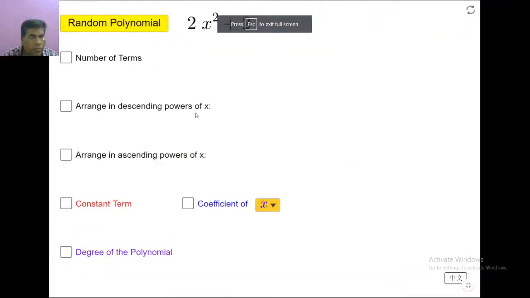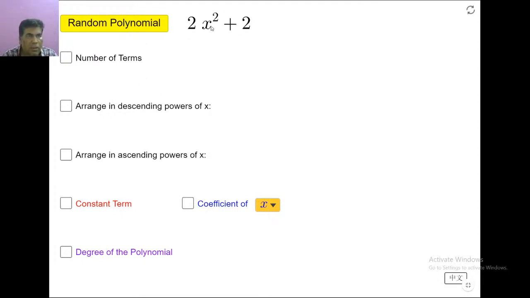So here we have some polynomials. This is the polynomial 2x square plus 2. Here there are some questions. We have to identify the answers for these questions.